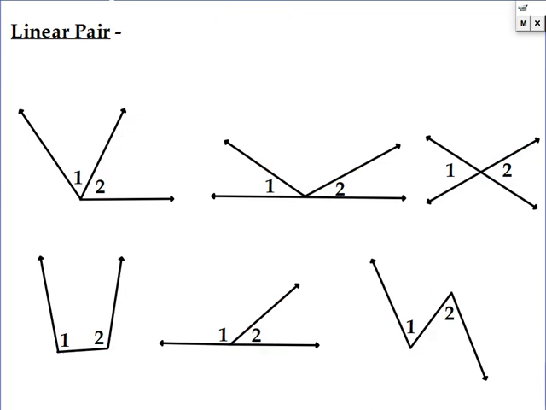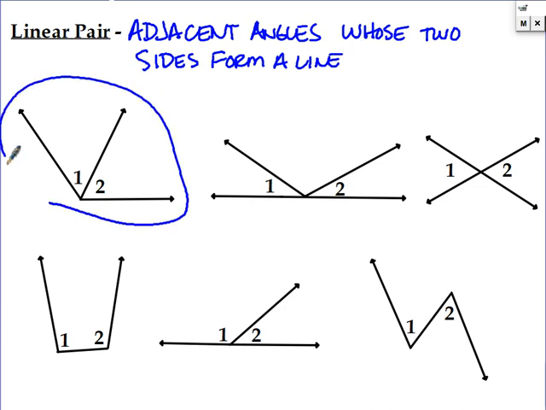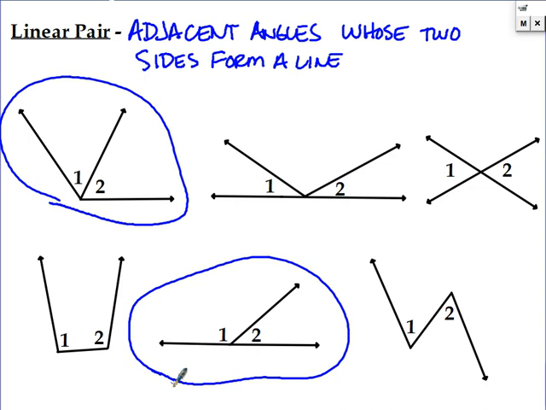Okay, so a linear pair, we've actually already dealt with a linear pair, but I want to give you the definition. So they are adjacent angles, so they have to be next to each other. Adjacent angles whose 2 sides form a line. Okay, so since we're dealing with adjacent angles, if you look on the previous slide, these are our only options. Okay, these are adjacent.